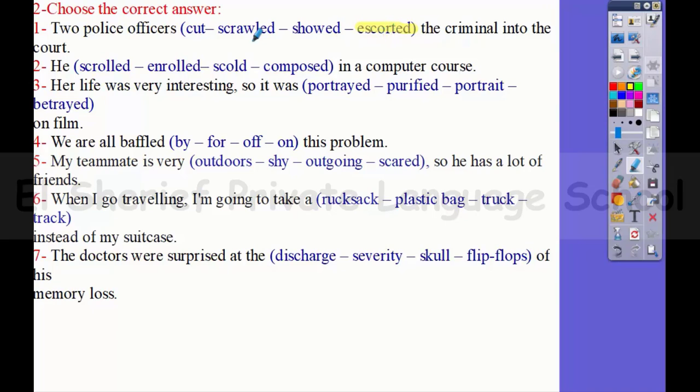Okay, number 2, he ___ in a computer course. I want to say that he joined a computer course. So it's going to be enrolled in. The preposition in comes with enroll. Number 3, her life was very interesting, so it was ___ on a film. I want to say that they described her in a movie, so it's going to be portrayed.